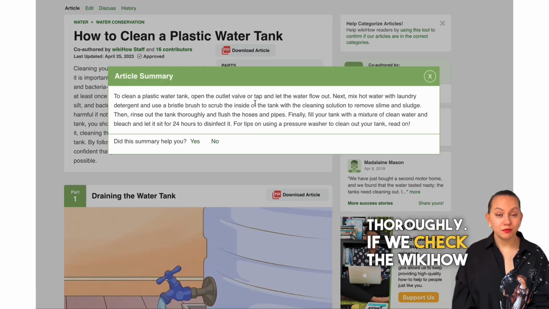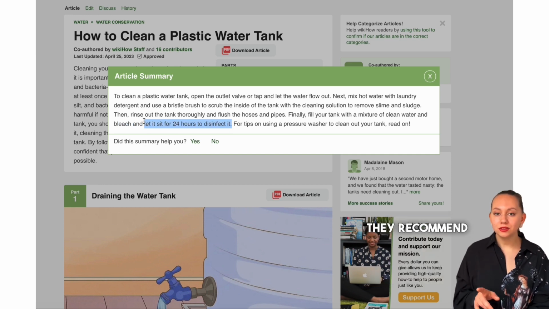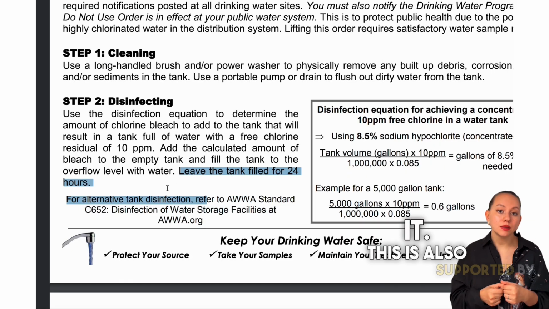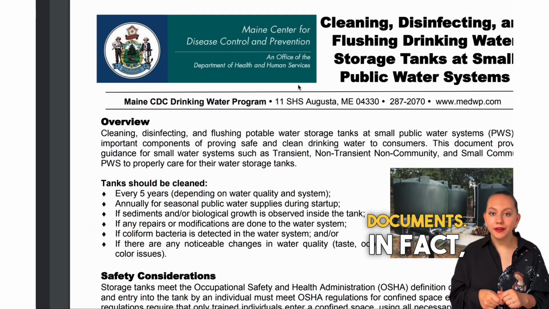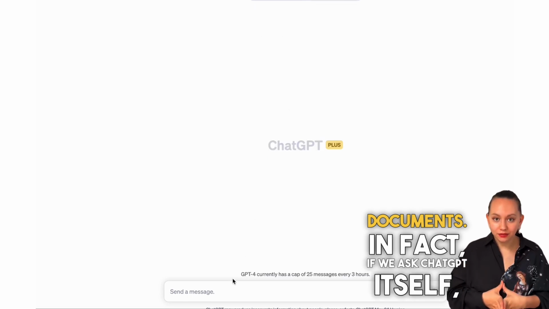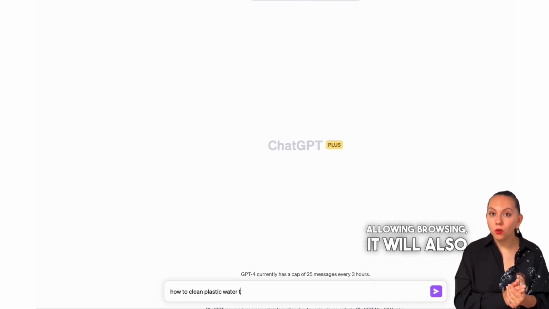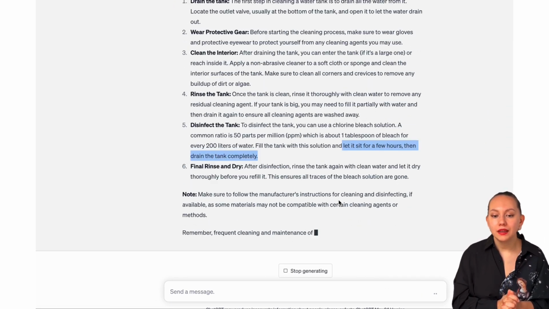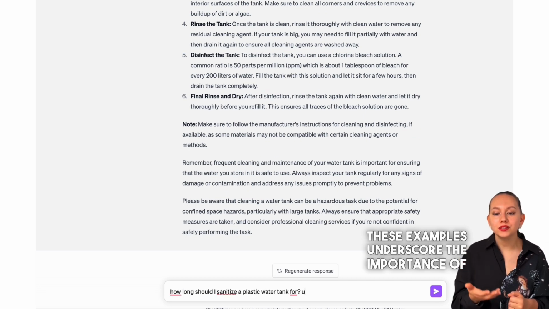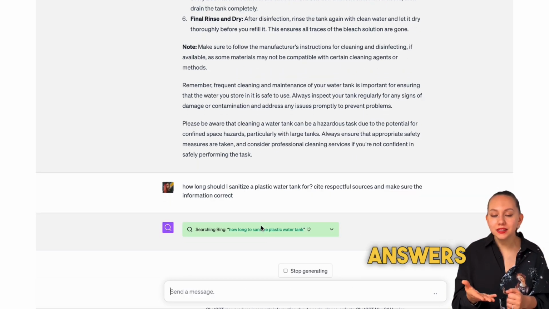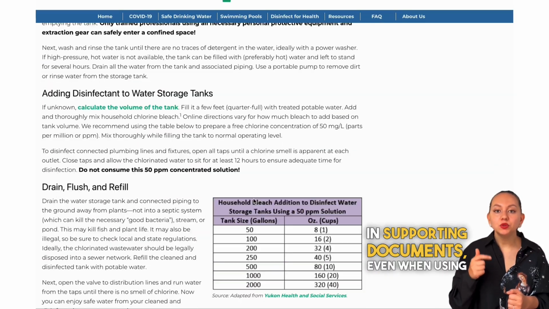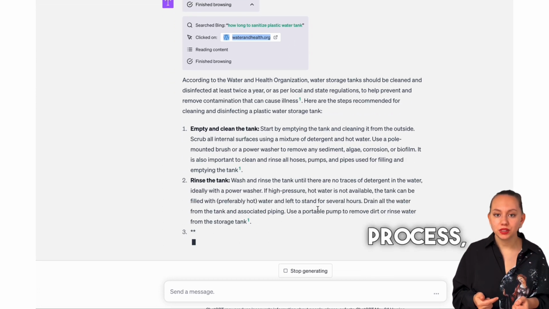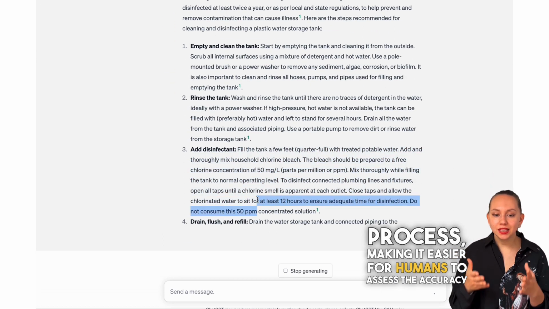If we check the wikiHow answer, they recommend to let it sit for 24 hours to disinfect it. This is also supported by related web documents. In fact, if we ask ChatGPT itself, allowing browsing, it will also recommend to sanitize for at least a few hours. These examples underscore the importance of grounding AI-generated answers in supporting documents, even when using the latest models. It also highlights the need for an improved evaluation process, making it easier for humans to assess the accuracy of the answers.